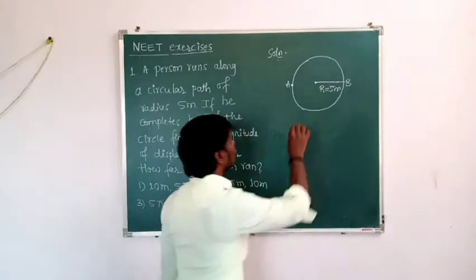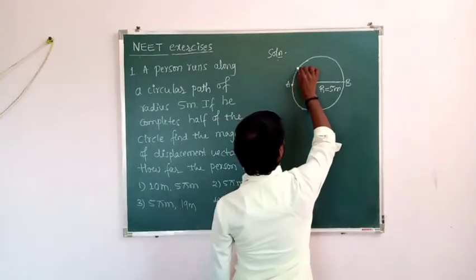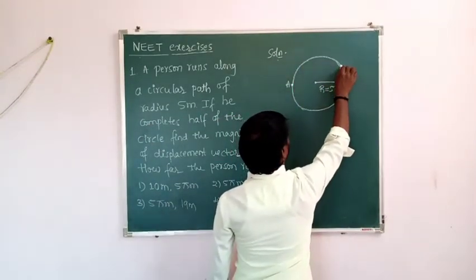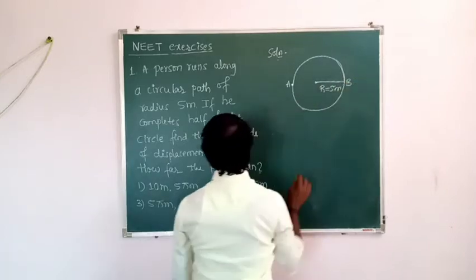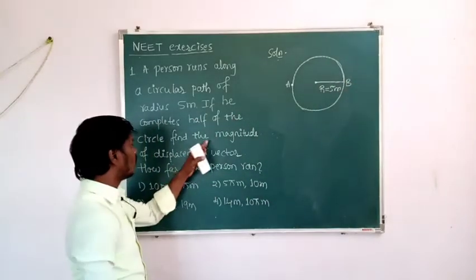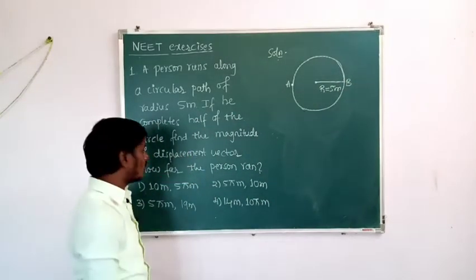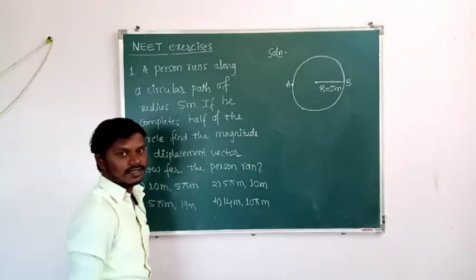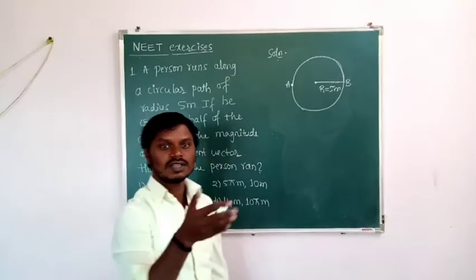If he completes half of the circle, half of the circle, then what is our aim? Our aim is to find the magnitude of displacement vector and also how far the person ran. How far means here by what distance the person ran.